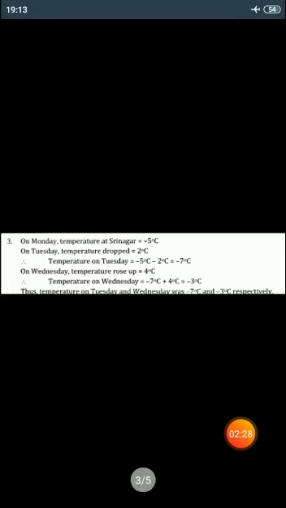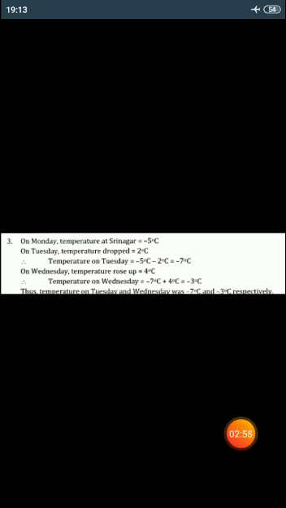Solution. On Monday, the temperature at Srinagar is equal to minus 5 degrees Celsius. On Tuesday, the temperature dropped. So the temperature on Tuesday is equal to minus 5 minus 2 degrees Celsius. Both numbers are negative integers, so we will add and the sign will be negative. So minus 7 degrees Celsius.